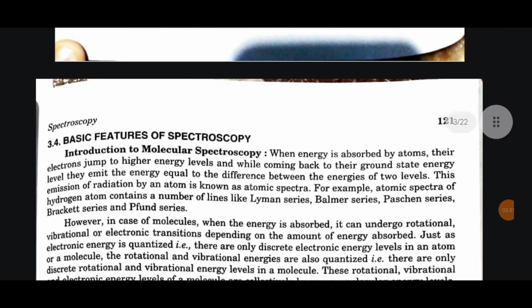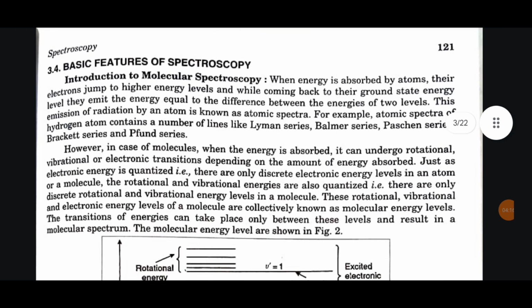3.4 Basic features of spectroscopy. Introduction to molecular spectroscopy. When energy is absorbed by atoms, their electrons jump to higher energy levels, and while coming back to their ground state energy level, they emit the energy equal to the difference between the energies of two levels. This emission of radiation by an atom is known as atomic spectra.